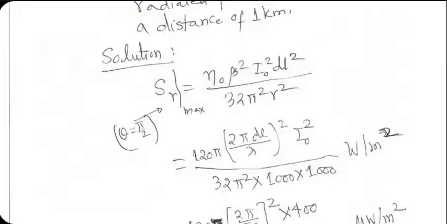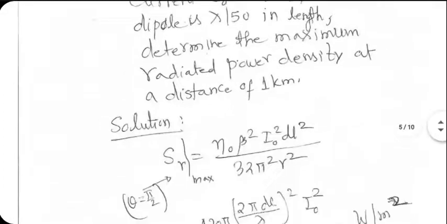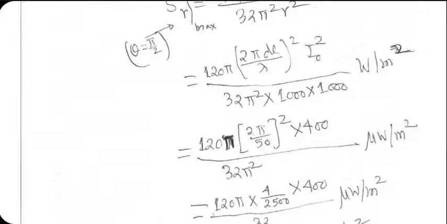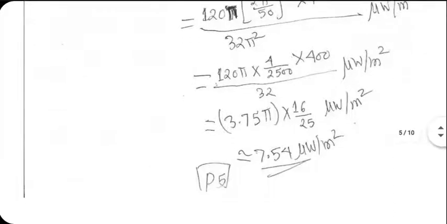Eta naught is 120 pi, beta is 2 pi divided by lambda, and I'm taking DL also inside the brackets. I naught square, 32 pi square, and R is 1 kilometer, so 1000 meter. Okay, so plug in all the values. What I got was 7.54 microwatt per meter square.